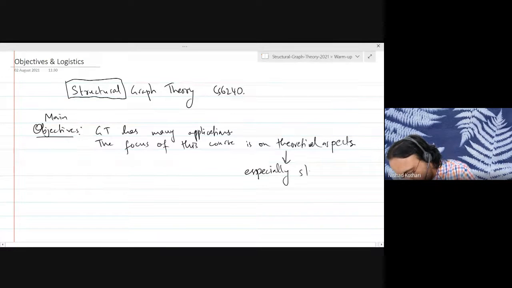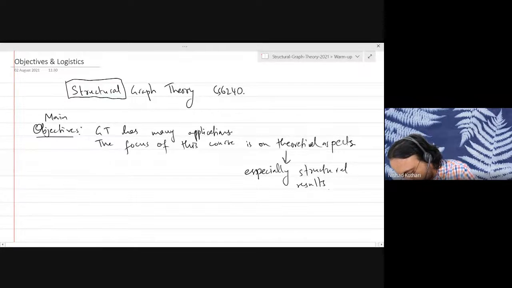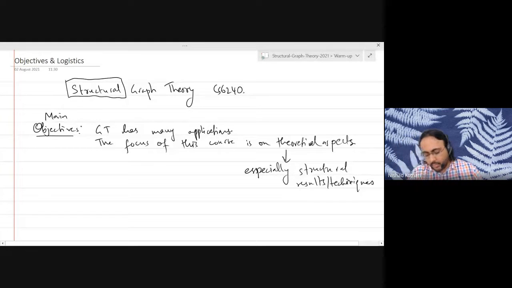Especially the structural results and techniques. If you want to prove statements about graphs, you could use techniques from other areas of mathematics. You can use algebraic techniques. You can use probabilistic and randomized techniques. But the focus in this course is going to be on structural techniques, where you really focus on the structure of the graph.